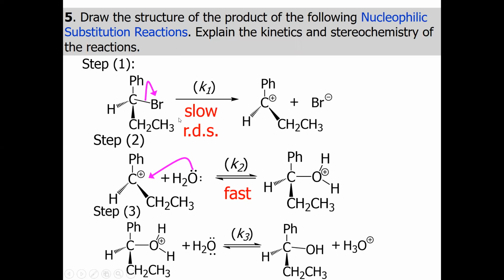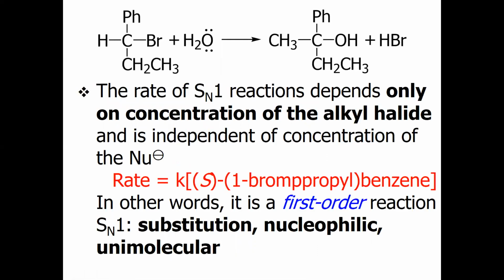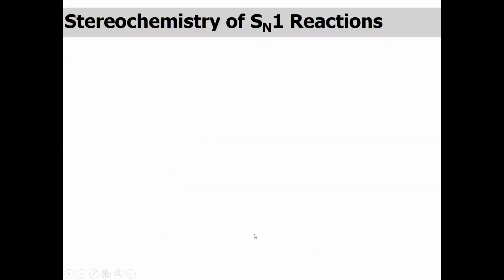So the overall rate depends on the first step. So we can say this is basically a first order reaction. Okay, so generally this reaction is a first order reaction which depends on the concentration of 1-bromopropylbenzene, and this is the SN1, or nucleophilic substitution reaction.